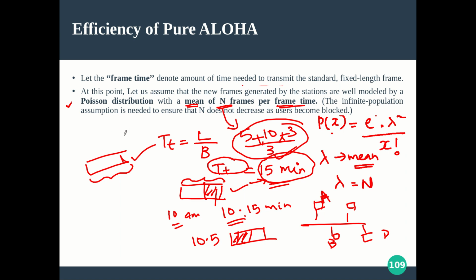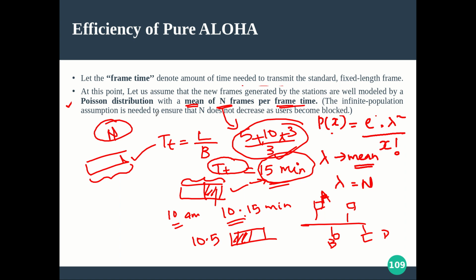So we are going to take a capital N to be the number of frames being generated during the transmission time of your frame, okay, not the number, the mean, okay. So you have to take the mean.